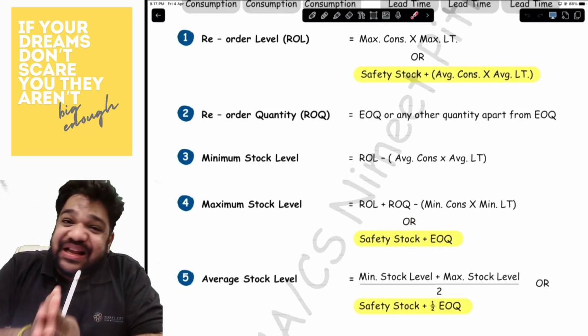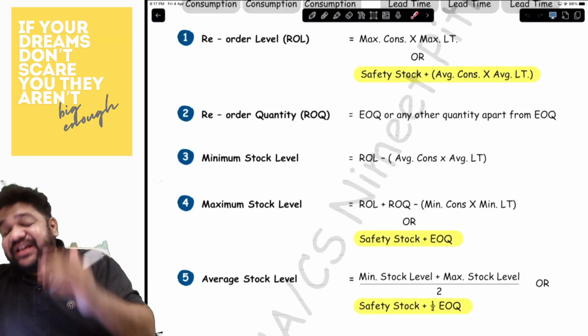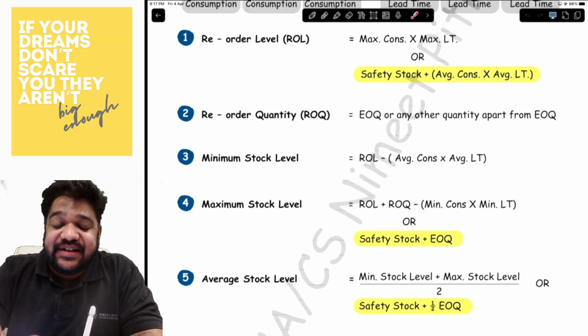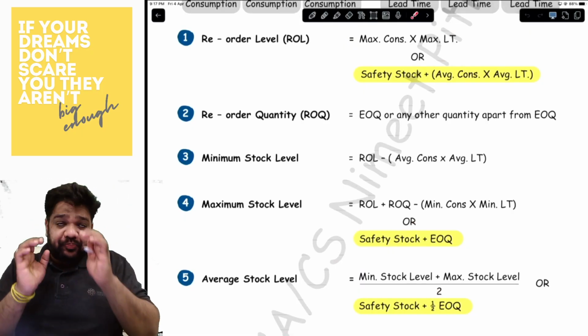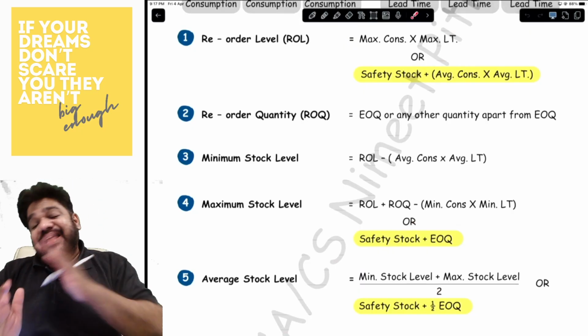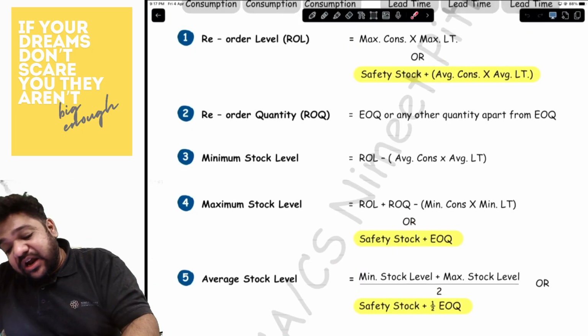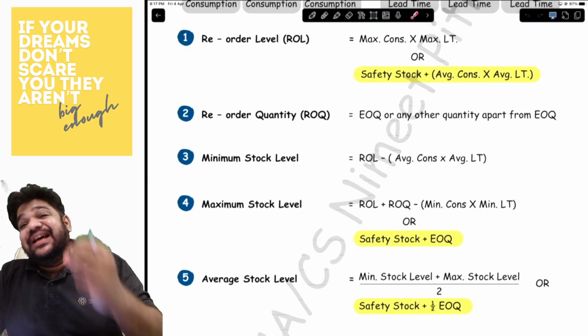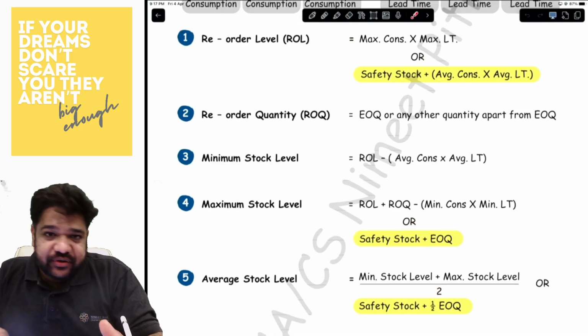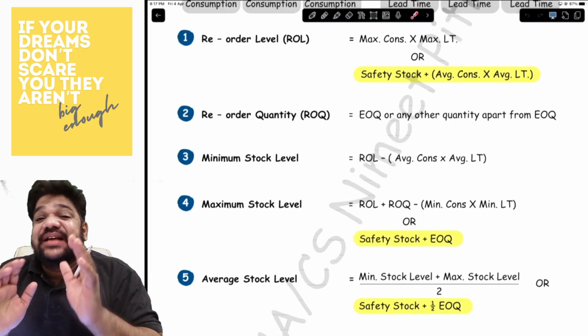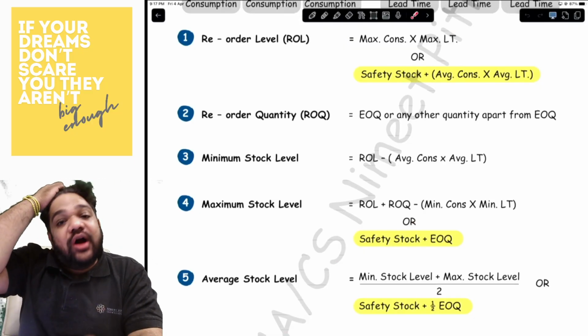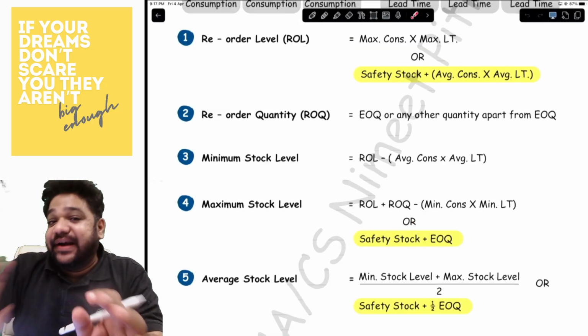Now, my dear friends, please keep this one thing in mind. These formulas are indicative in nature. There is no mathematical derivation to it. There is no backing to it. There is nothing of that sort. These are only indicative in nature. These indicate that you may have this much amount of stock with you, but these are, again, as I said, not conclusive, only and only indicative.